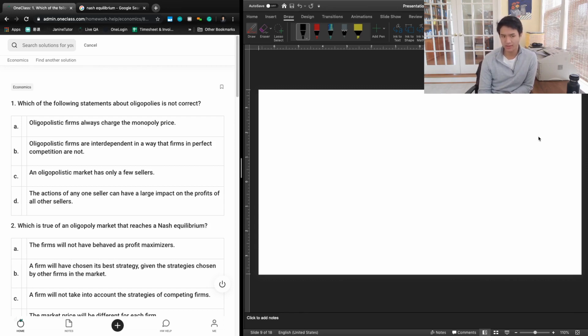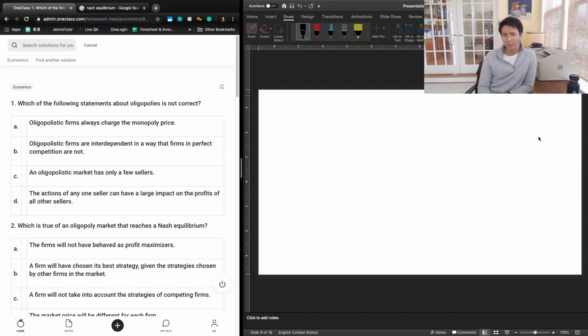So A, oligopolistic firms always charge a monopoly price. And so that is not correct, which would make this the correct answer, right? Oligopolistic firms are only going to charge the monopoly price if they collude, right? If they can collude and charge the optimal price of a monopoly, then they would charge a monopoly price. But in a lot of cases, they're not going to collude, and therefore they would charge prices somewhere in between the competitive equilibrium price and the monopoly price. So A is the correct answer, but let's just take a look at the other ones just to be sure.